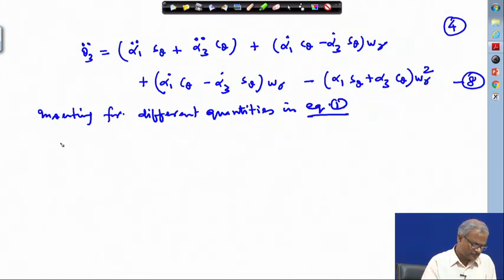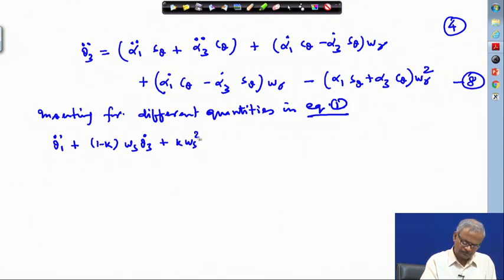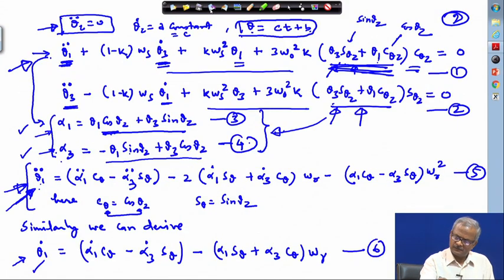In equation 1, I am reproducing it here.